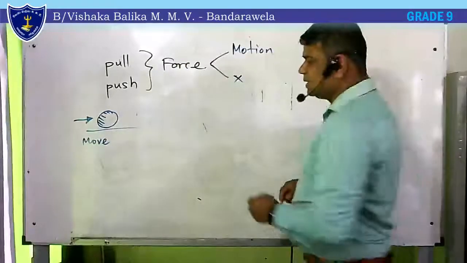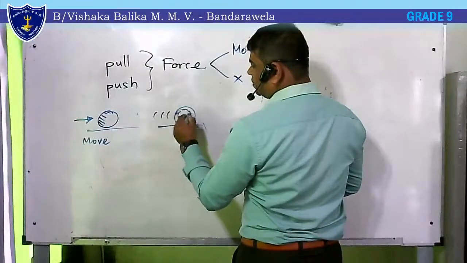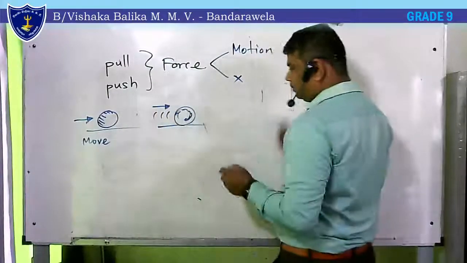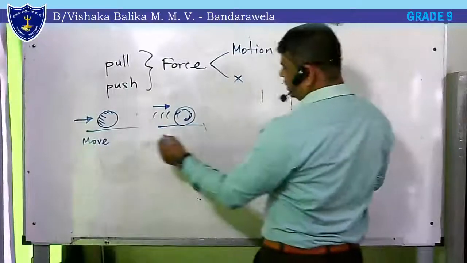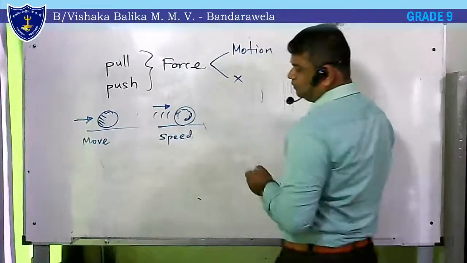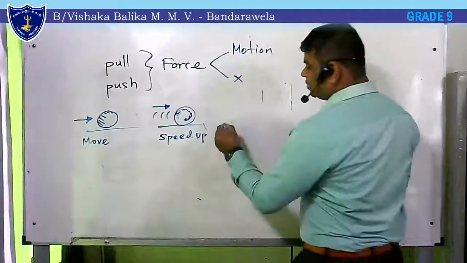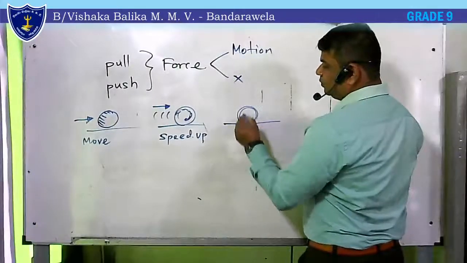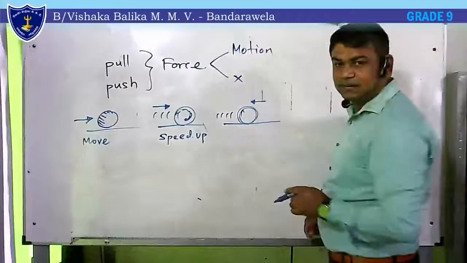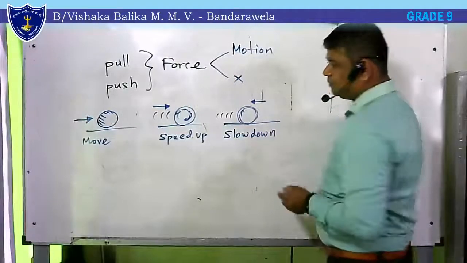Second thing, if the ball is moving now, if you give further force, it will increase the motion, right? Or it can speed up. Or if this is moving, if you give force to the other opposite side, then we can slow down the motion.